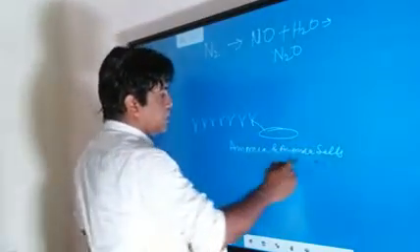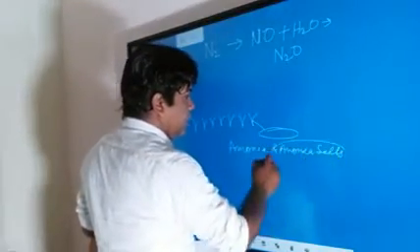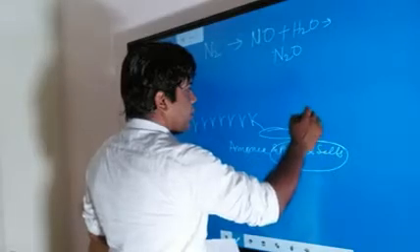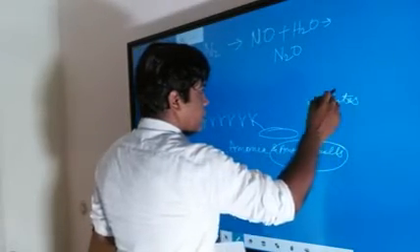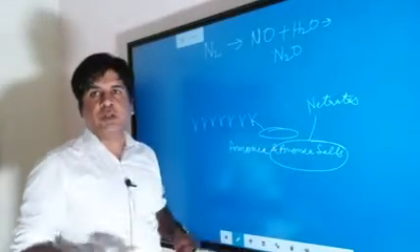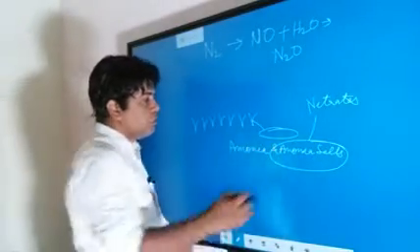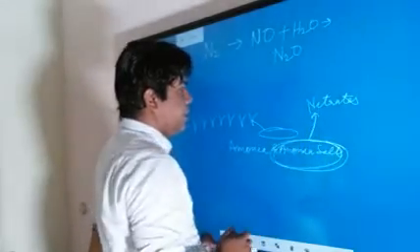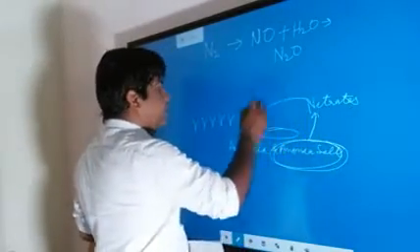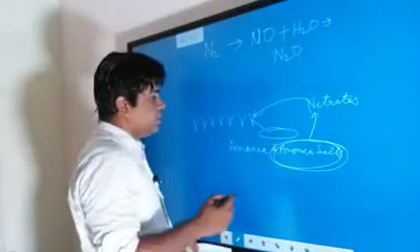These ammonia salts can again get converted into nitrates by the bacteria. This process is known as nitrification. So this ammonia salt can again get converted into nitrates, and these nitrates can again be taken up by the plant.